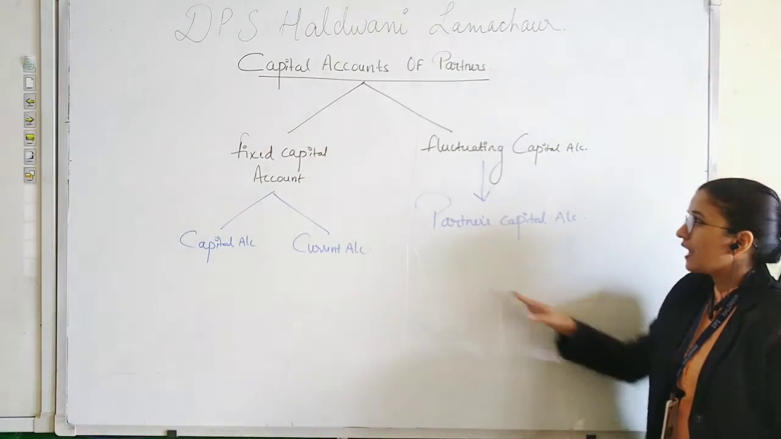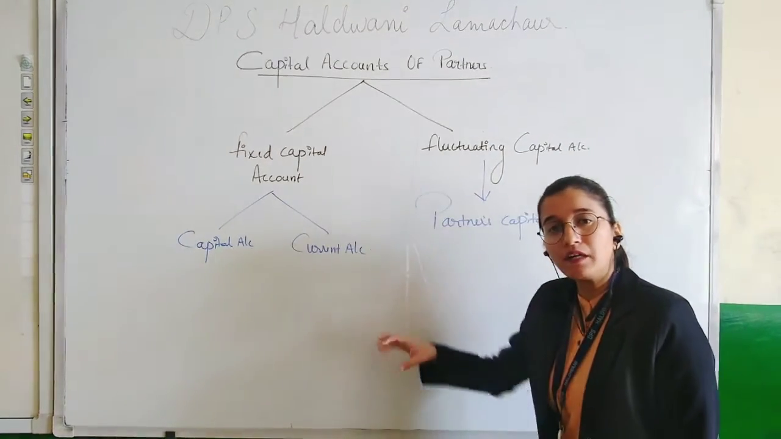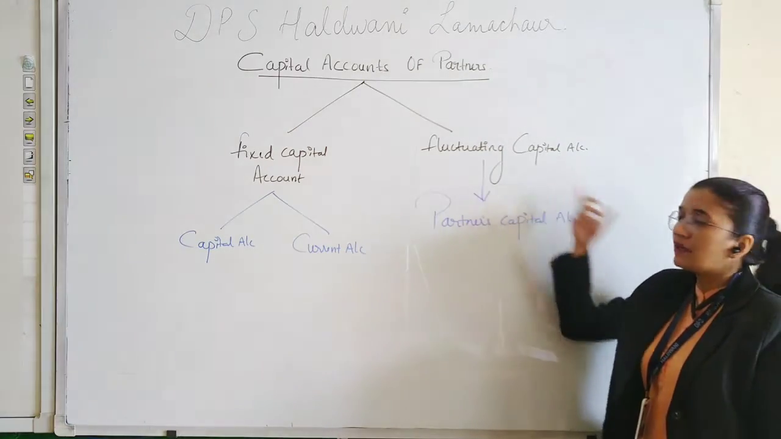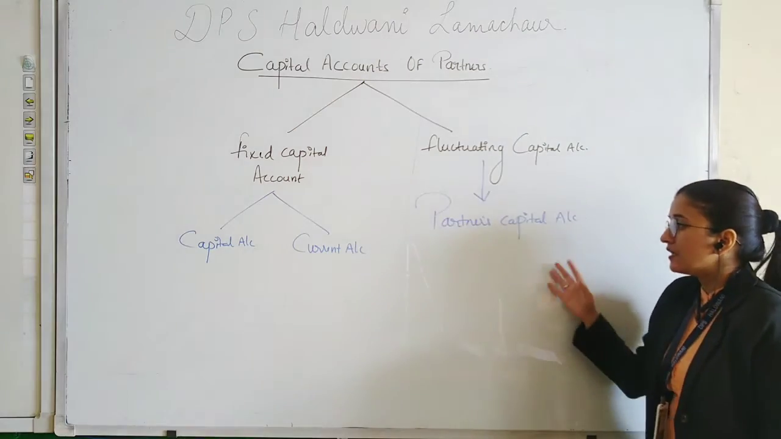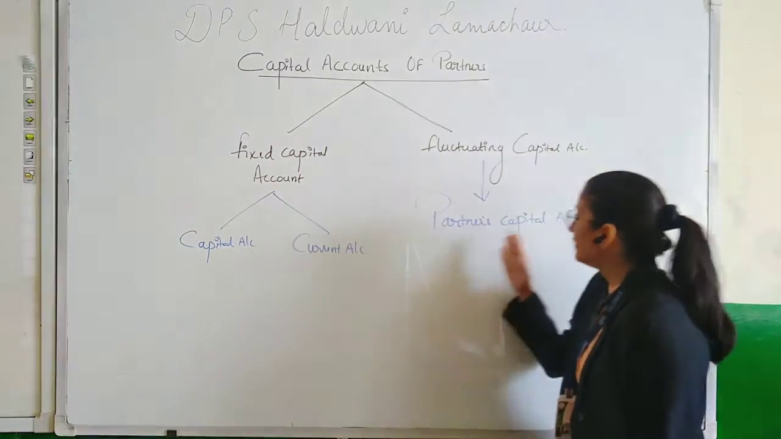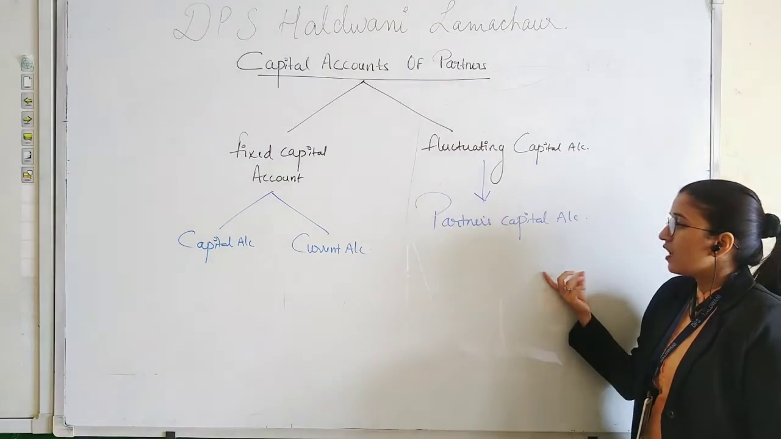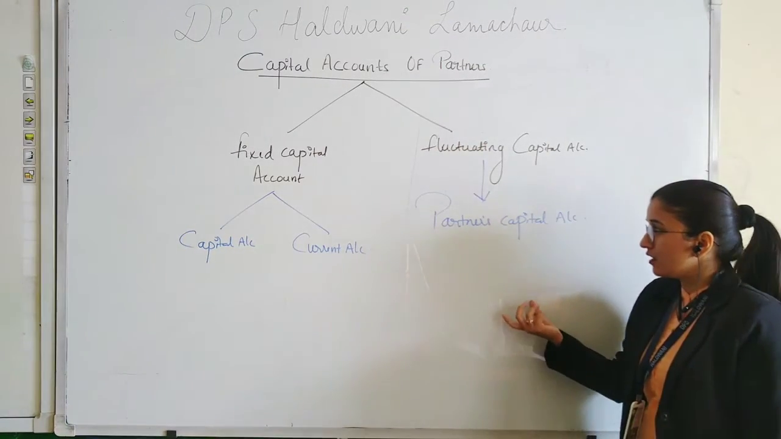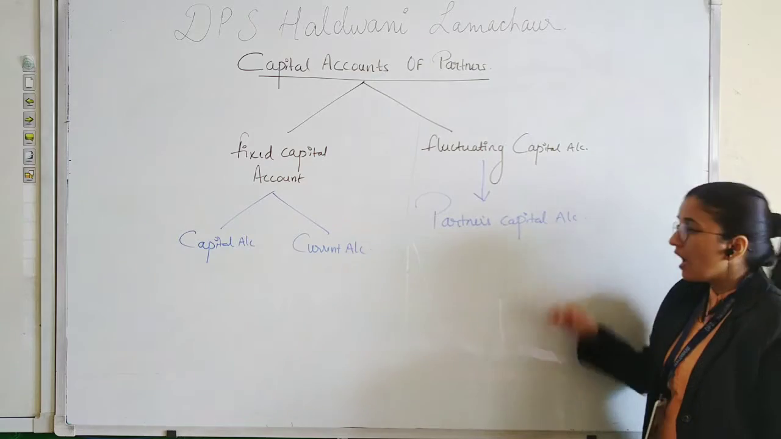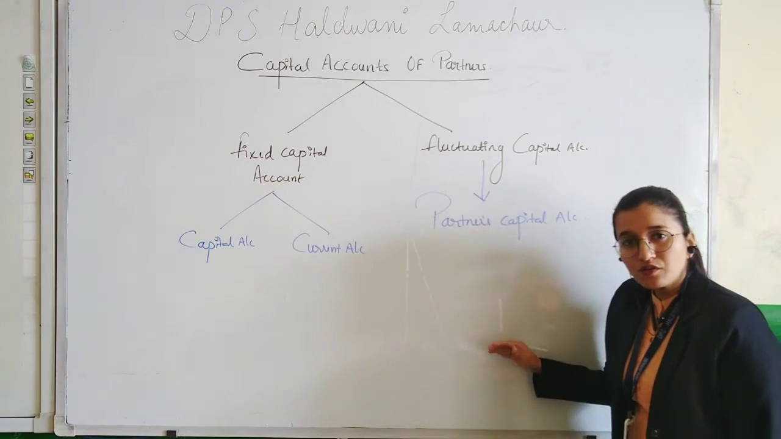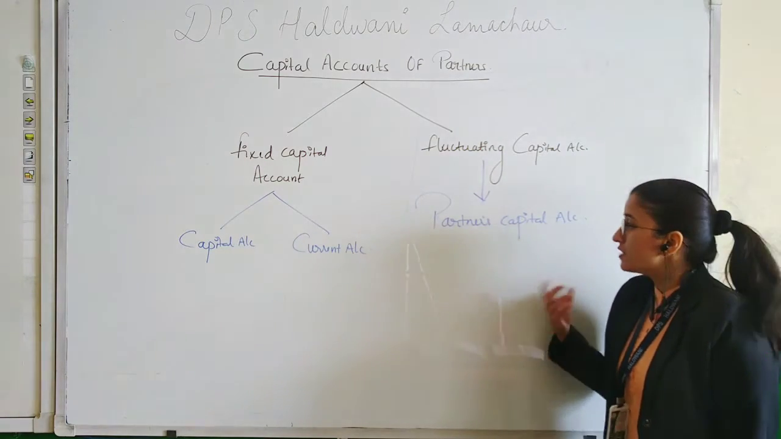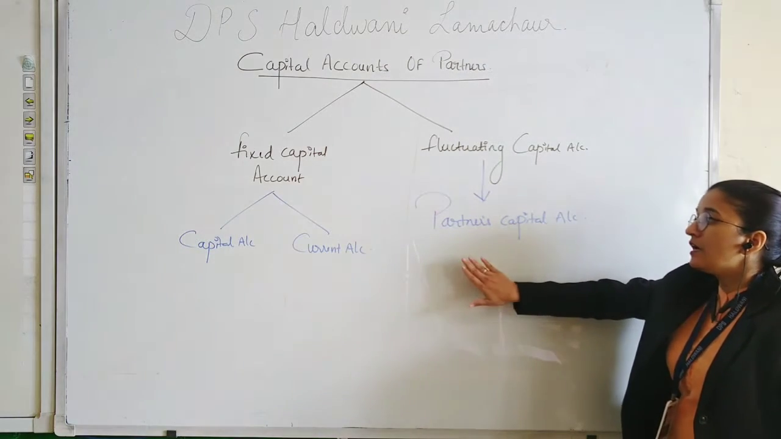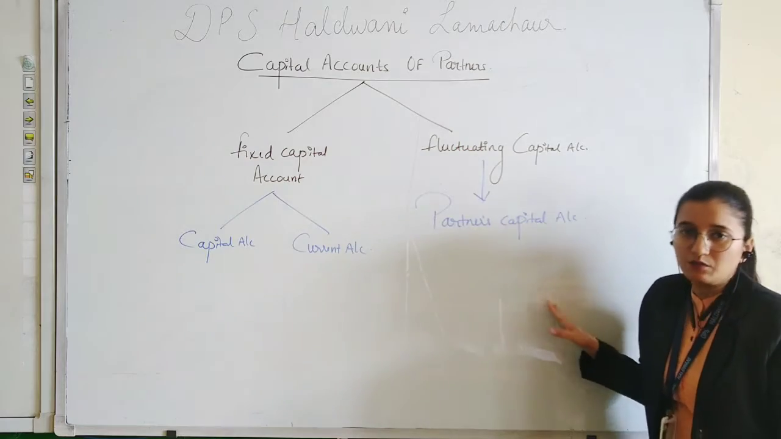And in fluctuating capital account, the amount of capital invested by the partner keeps on changing with time. That is why we only prepare partners capital account. In this account we record the opening and closing balance of capital, additional capital introduced by the partner, and also all the interest on drawings, interest on capital, salaries to the partners. All these entries are recorded in the partners capital account.